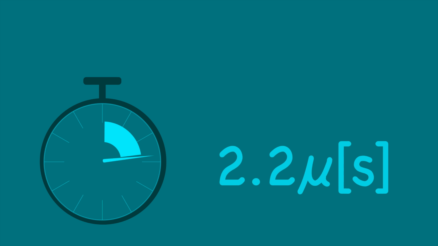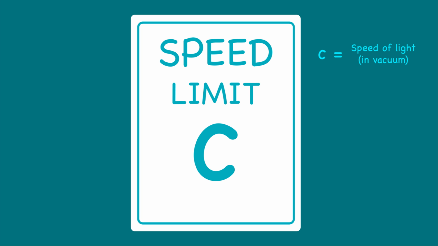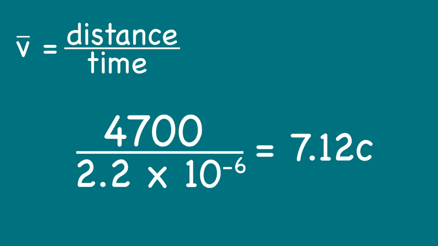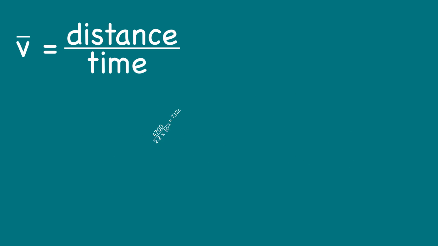The muon also differs from an electron with a very small mean lifetime of 2.2 microseconds, that is 2.2 millionths of a second. But wait, doesn't the laws of physics prevent a 4,700 meter journey in 2.2 millionths of a second? Using classical Newtonian physics, namely average velocity is equal to distance over time, the muon will move way faster than light, 7.12 times faster in fact.